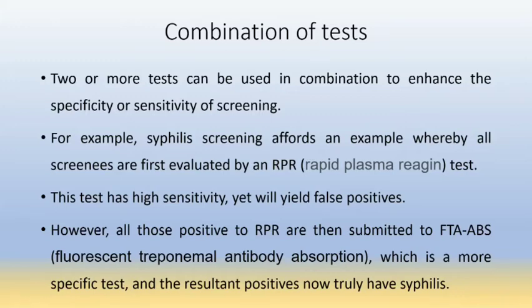However, all those who are positive to RPR are then submitted to the FTA-ABS test, the fluorescent treponemal antibody absorption test, which is a more specific test, and the resultant positives truly have syphilis. So we can combine these two tests for screening, RPR and FTA-ABS, to get truly positive cases.